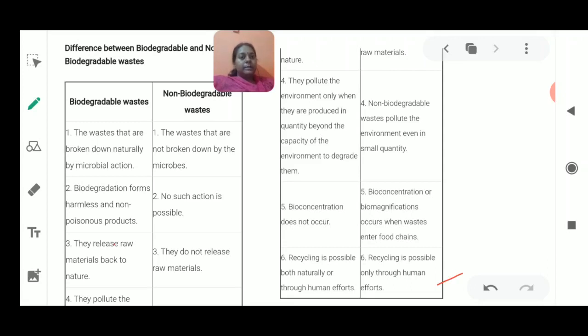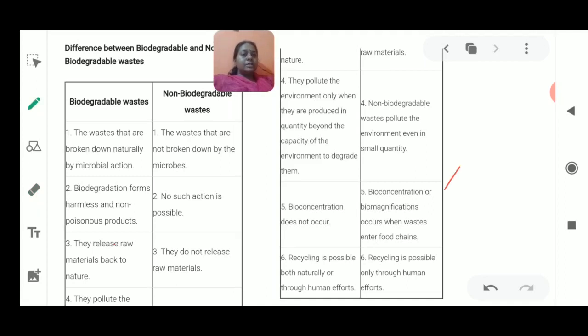So biodegradation produces less waste, whereas non-biodegradation produces more waste. So children, that was all about biodegradable and non-biodegradable products. These differences are very important, and I think now it will be clear for you all. Now this new word, bioaccumulation, is an important thing to discuss. So I'll take some more time to discuss this again, and with the help of a diagram I'll explain it. Again, this is a very important term which you need to know.